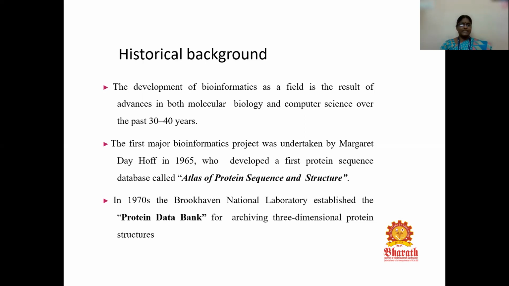In the 1970s, the Brookhaven National Laboratory established the Protein Data Bank for archiving three-dimensional protein structures. We all know about the PDB, which is called the Protein Data Bank. It is the first protein data bank where we can store, retrieve, and analyze various types of protein molecules, and also study the two-dimensional, three-dimensional, and four-dimensional structures of various proteins.